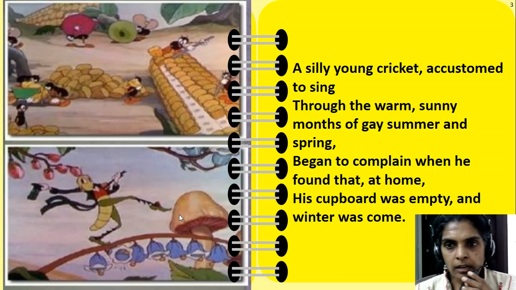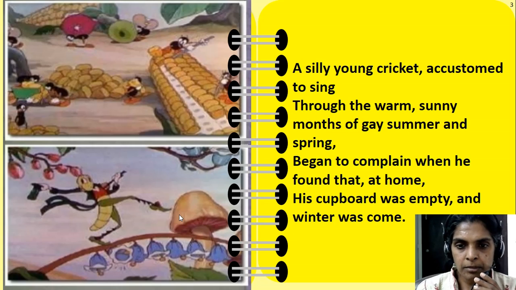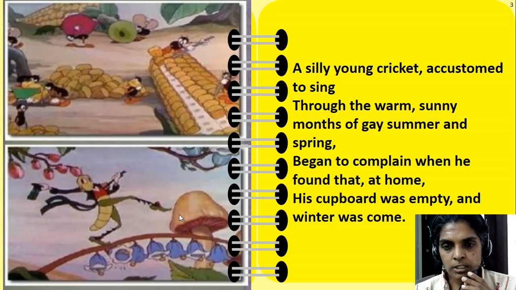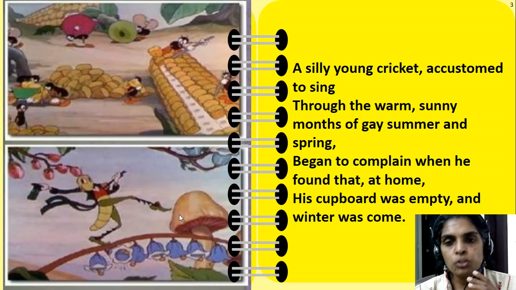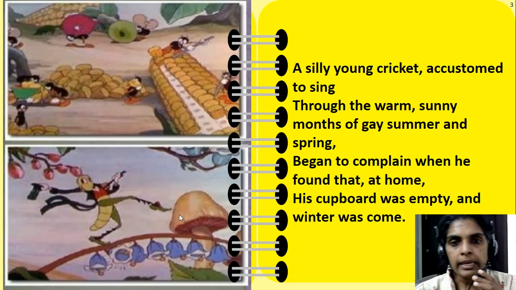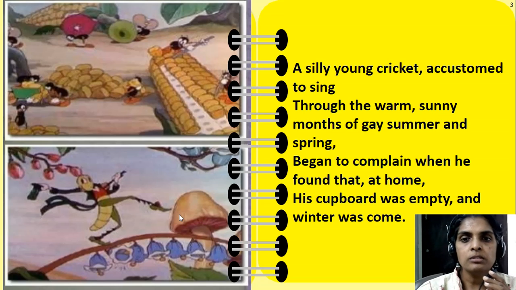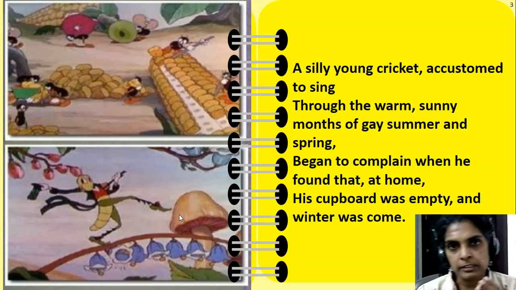A silly young cricket, accustomed to sing through the warm sunny months of gay summer and spring, began to complain when he found that at home his cupboard was empty and winter was come. So he was a silly young cricket. Accustomed means he was used to, he had just got used to singing through the summer months.